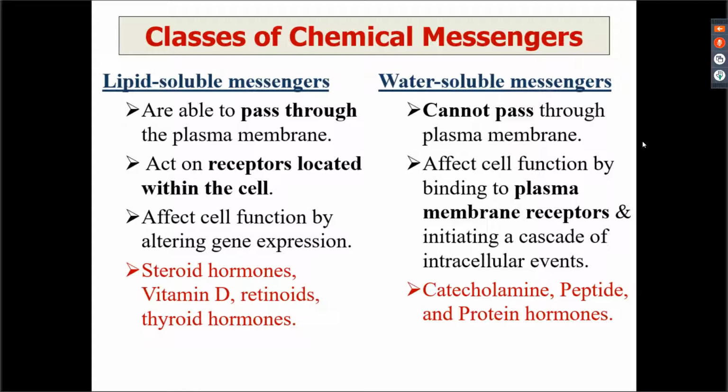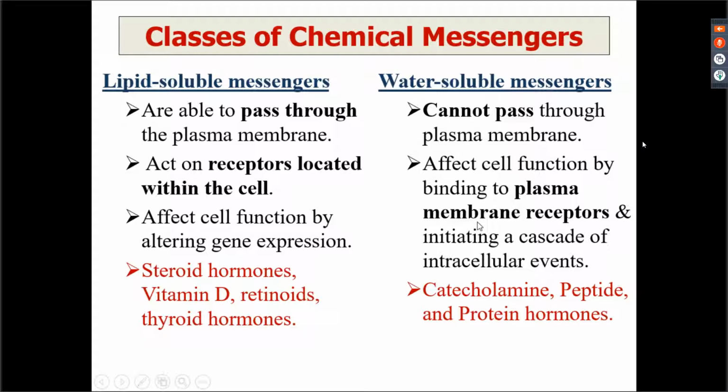Once you know where the receptor is located, then you would also be able to tell what the signal transduction pathway would be for that particular chemical messenger, right? Since it is able to pass through the membrane, it will have an intracellular receptor, which could be in the cytoplasm or in the nucleus. This cannot pass through, being water soluble, so it will have a receptor present on the plasma membrane itself. This will affect cell function by altering gene expression, the lipid soluble messengers.